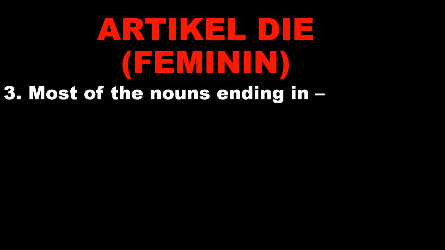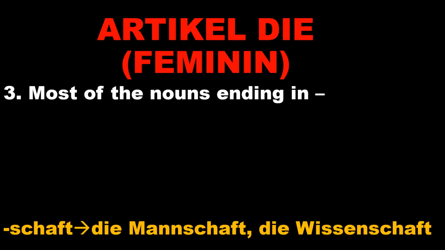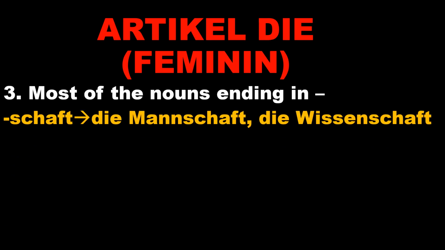Next one is most of the nouns ending in SCHAFT, S-C-H-A-F-T. They have the article die. For example, die Mannschaft, die Wissenschaft. There are so many words like this. Die Freundschaft, for example, the friendship. Mannschaft is team. Wissenschaft is science.